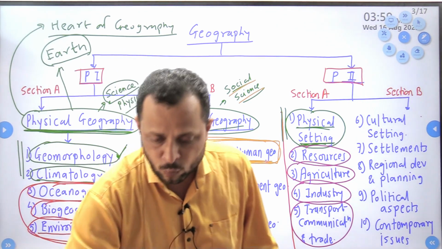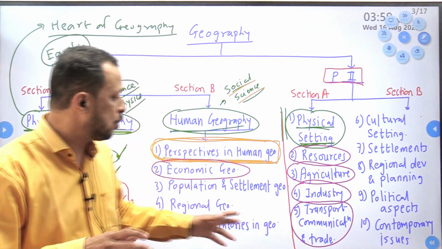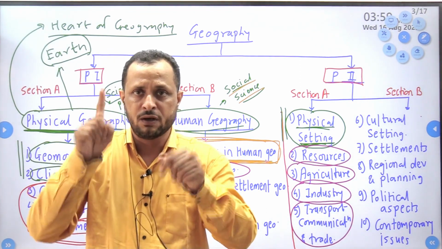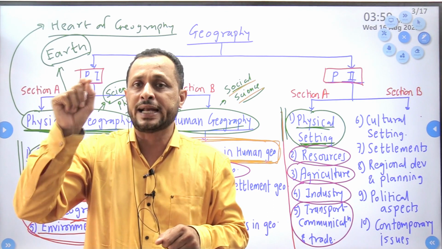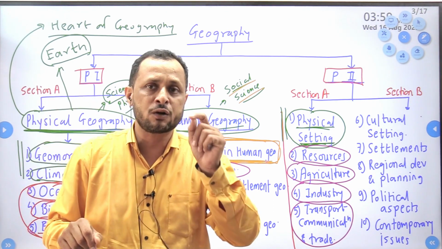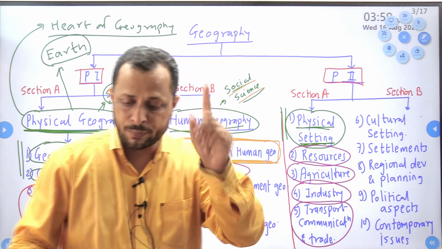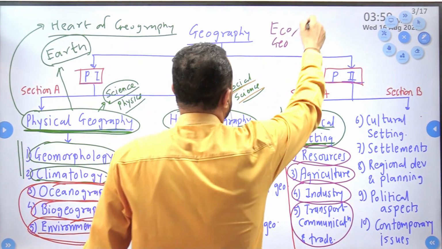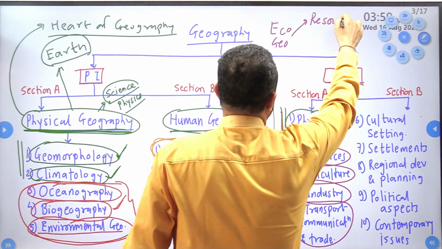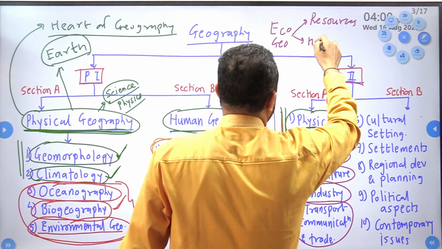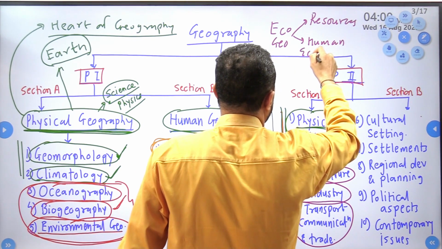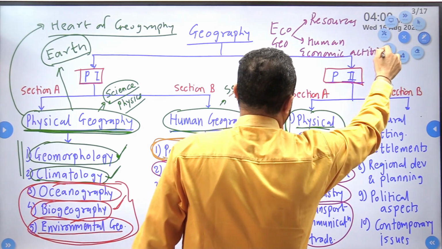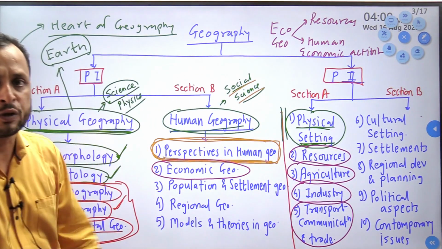But the important thing: what are we going to study in economic geography? In economic geography, we need to study only 2 things. First thing, we are going to study the natural resources. Second thing, we are going to study the human economic activities. So economic geography will deal with 2 things: first, resources, and second, human economic activities. Now try to understand. I will simplify.